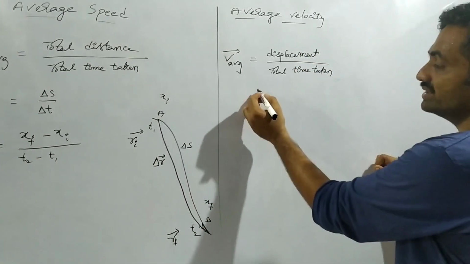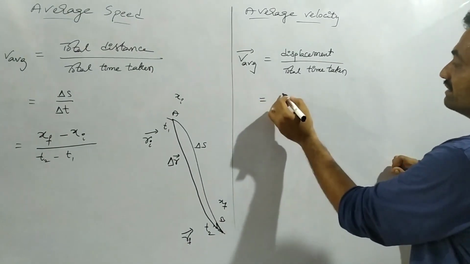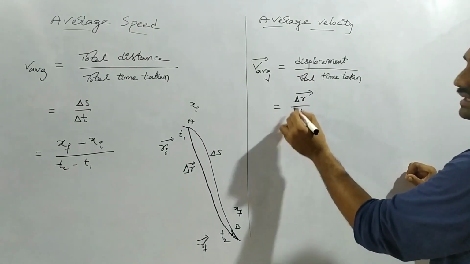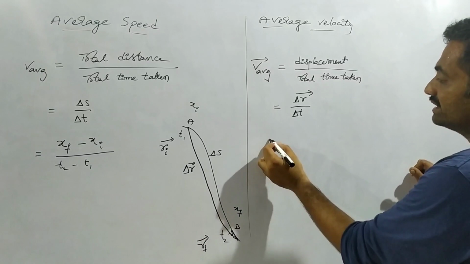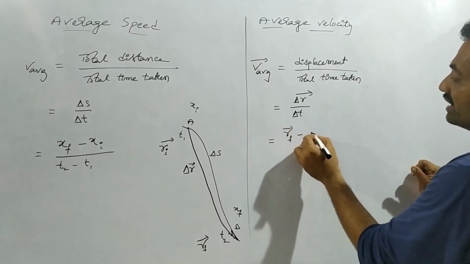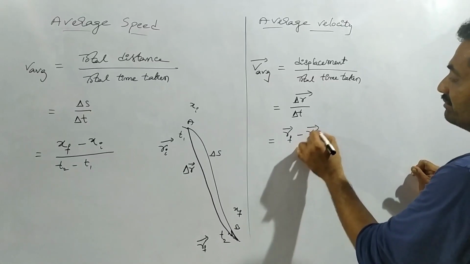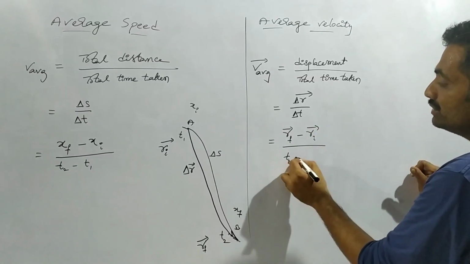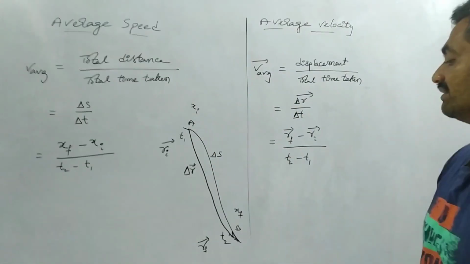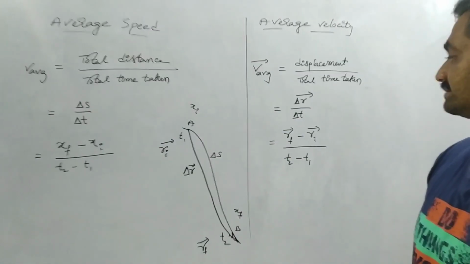Then based on that the average velocity is given as delta r bar by delta t, then it can be represented as rf bar minus ri bar by t2 minus t1. So it represents average speed and average velocity.